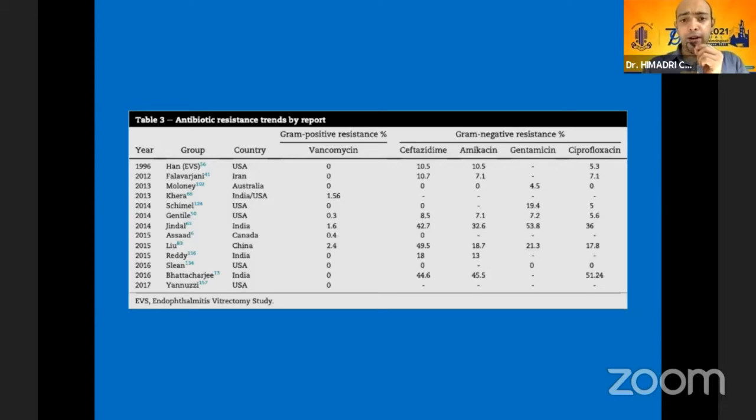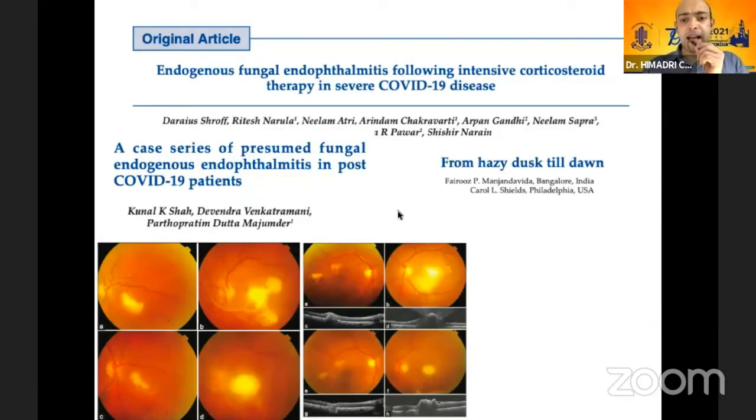Now, one important thing to know is that in the COVID era, there have been multiple reports of severe endogenous fungal endophthalmitis following severe COVID-19 disease. This is an entity which we all should know about and be aware of, because at the initial presentation, we might mistake it for a non-infectious uveitis and actually start the patient on steroids, which will be really harmful for a patient with fungal endogenous endophthalmitis. These patients have been reported from multiple centers all over India, and they have reported that with antifungal intravitreal injection, oral medication, and vitrectomy, they tend to respond pretty well.